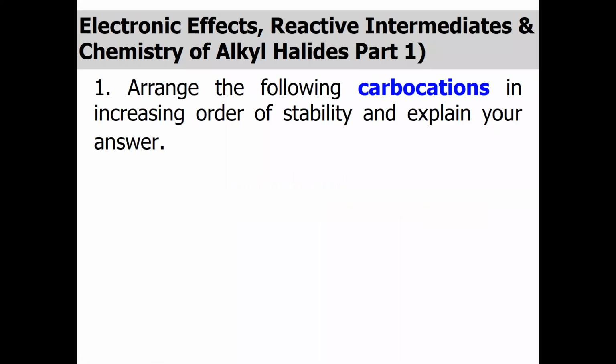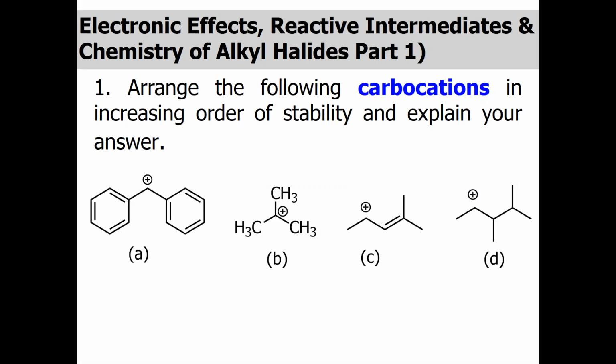The question number 1, which I gave in the assignment, was: arrange the following carbocations in increasing order of stability and explain your answer. And this was the question. I basically gave two benzene rings with the carbocation, a tertiary butyl carbocation, and then an allylic carbocation and another carbocation in D. Let us see one by one the stability of each carbocation.